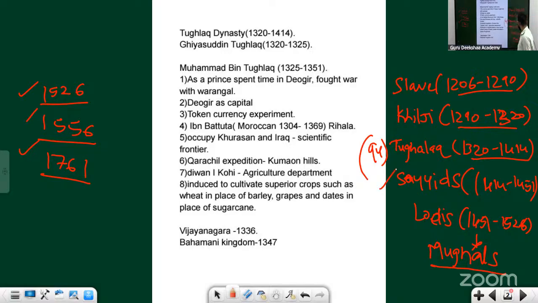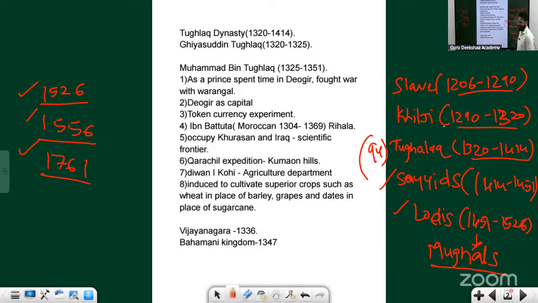Then Sayyids, which actually ruled for 36 years. Then comes Lodhis, which ruled for 75 years. Okay, so which is the dynasty that ruled for longest? It is Tughlaq dynasty. Then which is the dynasty that ruled the shortest?